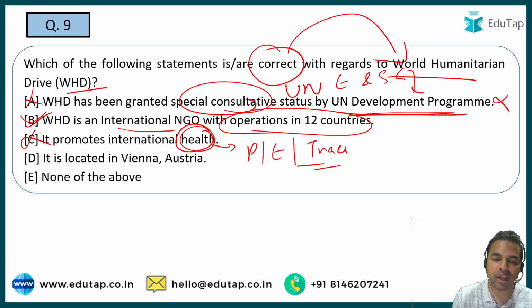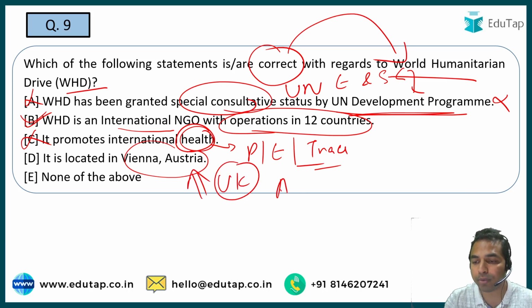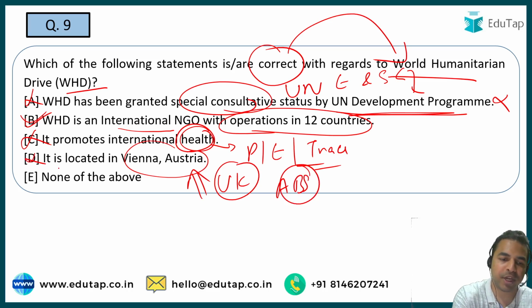Statement A was incorrect. Option D says it is located in Vienna, Austria, but guys, let me tell you that it was founded in the United Kingdom by the British Indian activist, Abdul Basit Sayyid. Abdul Basit Sayyid is the name of the person who founded this particular World Humanitarian Drive. So guys, the statement is also incorrect. So what is the right answer? Option B is the right answer.